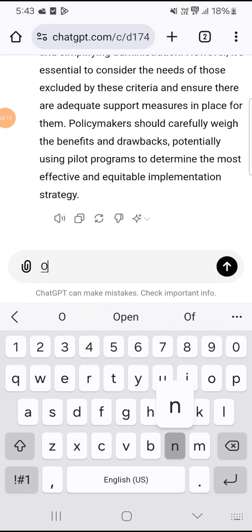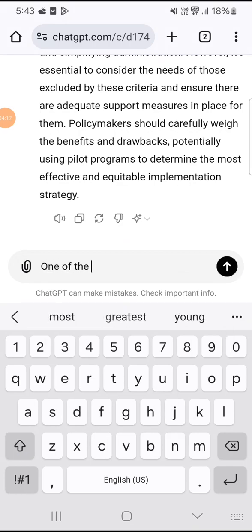Conclusion. Implementing UBI in New Zealand presents a complex array of challenges, but with careful planning, robust funding strategies, and a phased approach, it is possible to address these challenges effectively. Continuous dialogue with stakeholders, thorough pilot programs, and an adaptive policy framework will be essential for a successful transition to UBI.